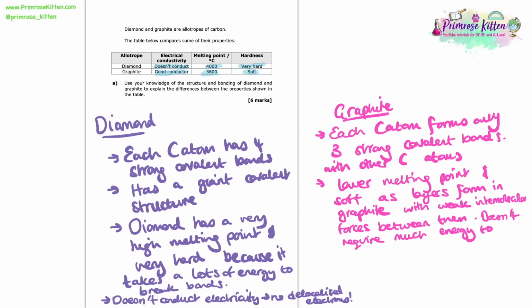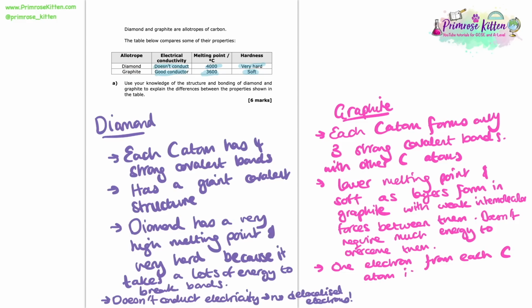So the final thing to mention about the properties of graphite is the fact that it is a good conductor of electricity. If we think back to the fact it only forms 3 strong covalent bonds, and carbon, of course, has 4 electrons in its outer shell.